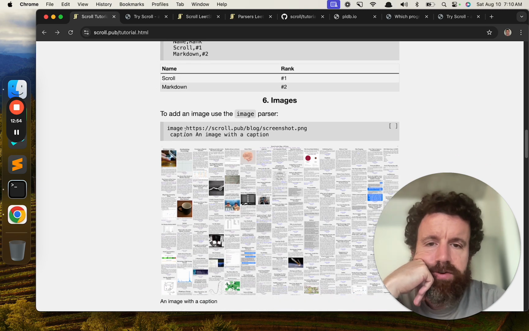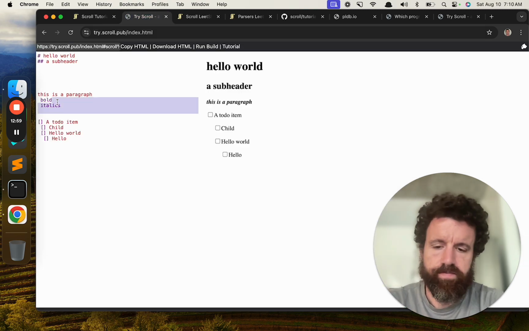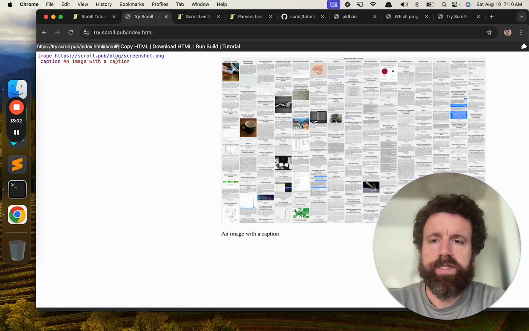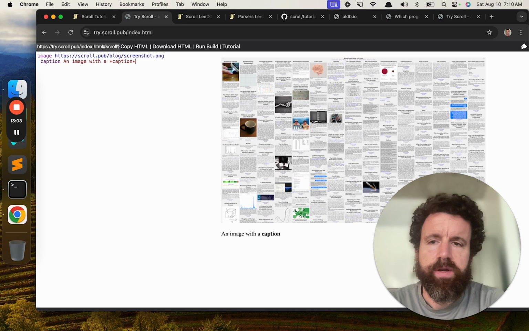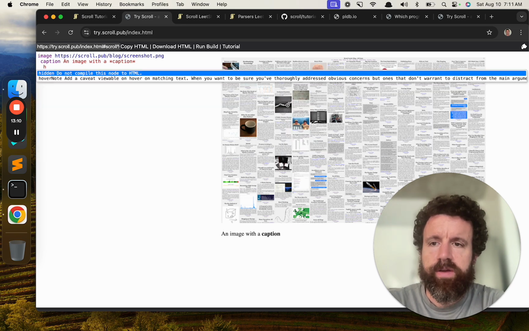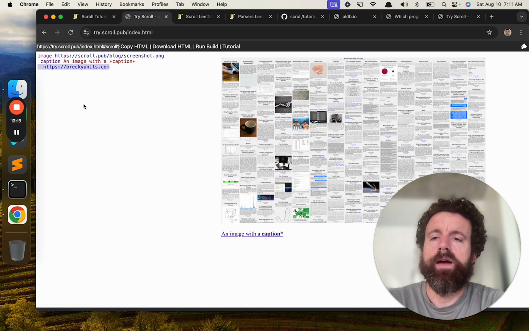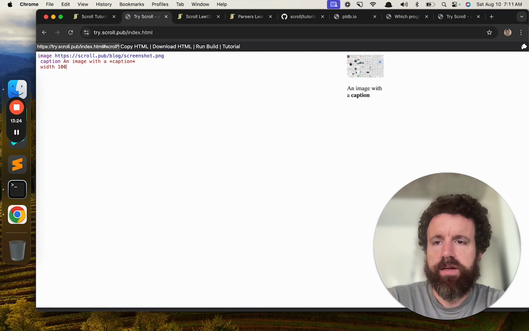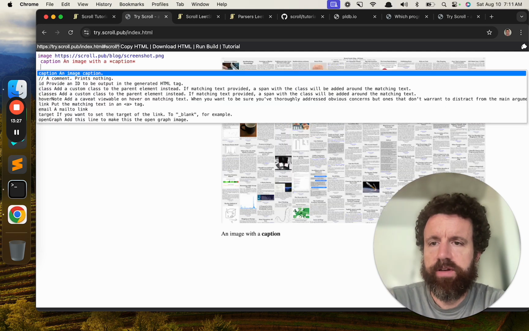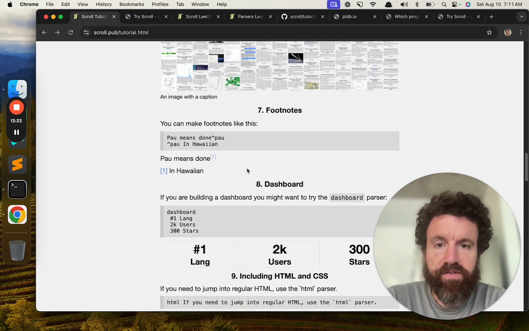So images, you just write the word image, and then let's just copy this. Okay, so this is a caption, and now we can stylize the caption with anything we want. We can add links to the caption. So this is using aftertext. We're going to cover that in a second. What is aftertext? We're going to make the whole thing a link. So that's images, and we can also change the width and height. Autocomplete's not working there. That's my fault. So see, image parser.